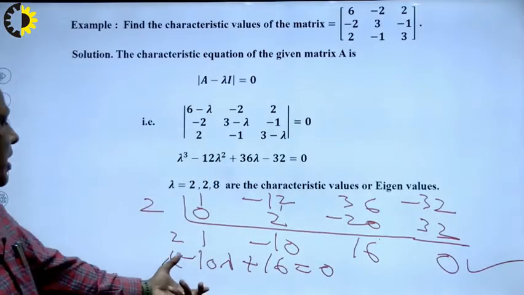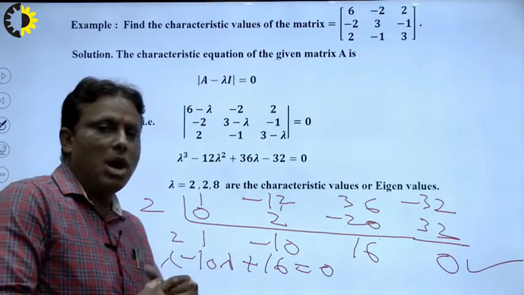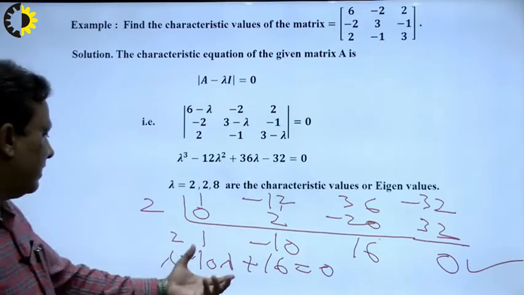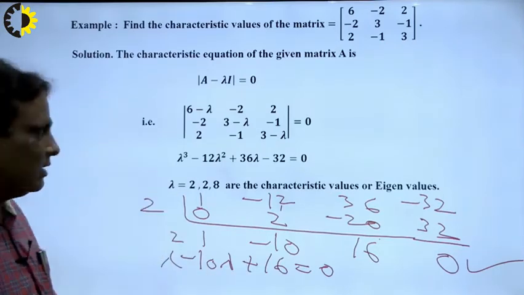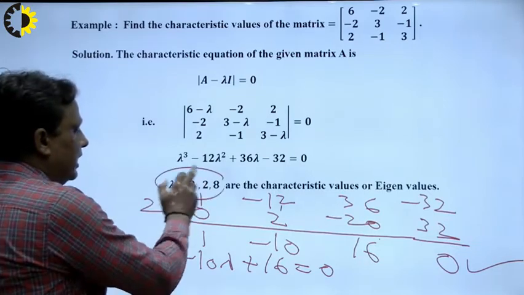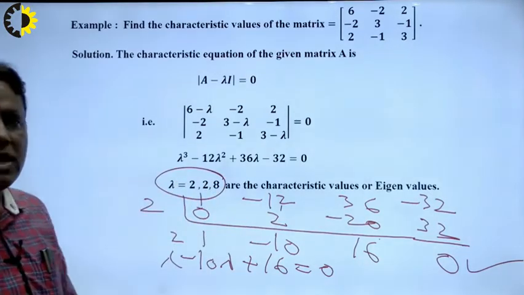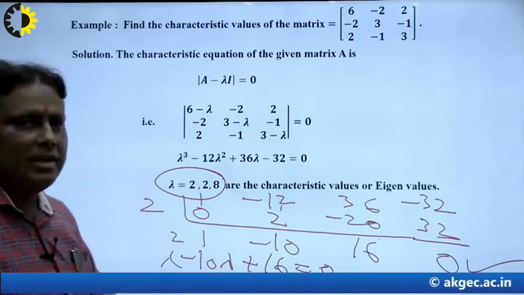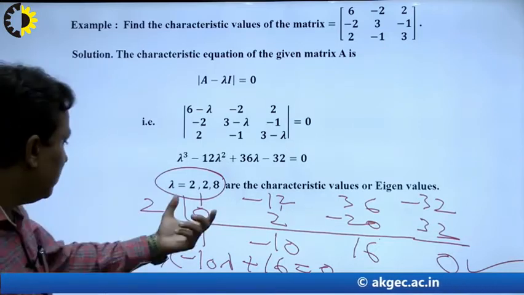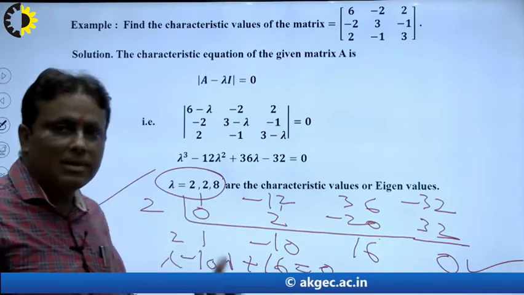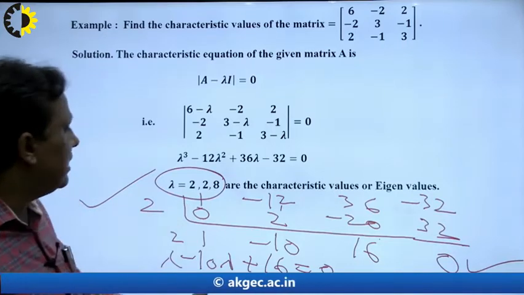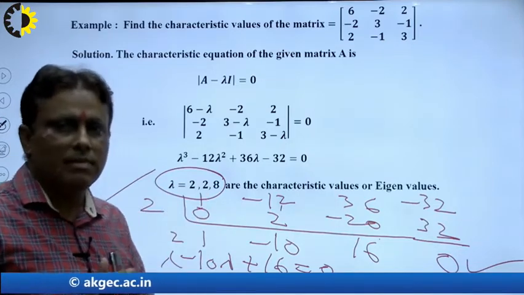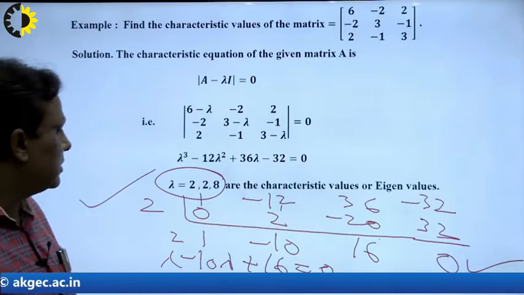This is our quadratic equation, and each and every student knows how to solve a quadratic equation. That means 16, so 8 times 2 is 16. So the next factors will be 2 and 8. So there are 3 factors. One is 2, another is 2, and 8. In this way we can find all the characteristic roots, all eigenvalues, all latent roots of any kind of characteristic equation. This method is also known as the synthetic division method. In this way we can find the 4th roots, 5th roots, and there is no need of a divisibility test. So this is another method to solve such types of equations.